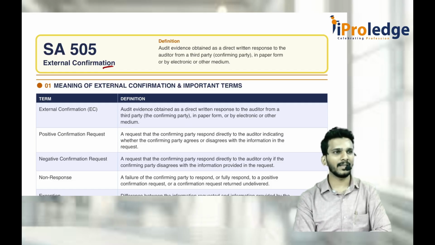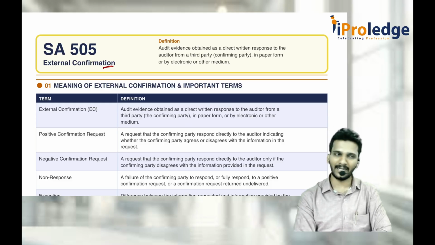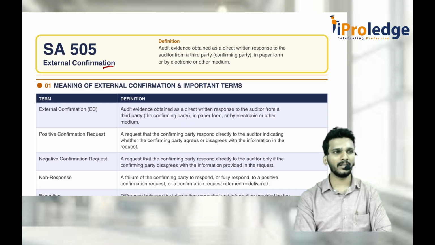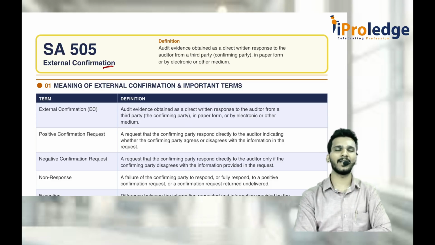I am telling, sir, in the books of accounts, the debtors show as 10 lakh rupees. You please give me the confirmation. If he tells that, yes, sir, 10 lakh rupees, that is positive confirmation request. Second, if he tells that, no, sir, it is only 8 lakh rupees, that is also positive confirmation request. PCR simply means replying to the auditor. It is not just the non-replying thing.